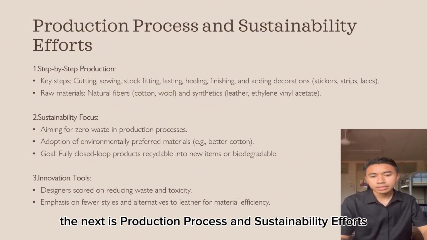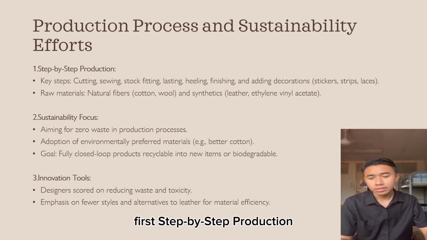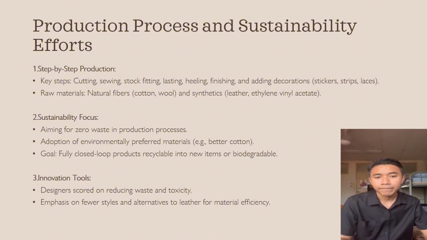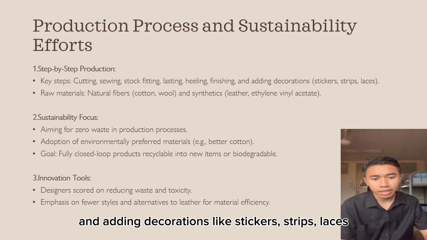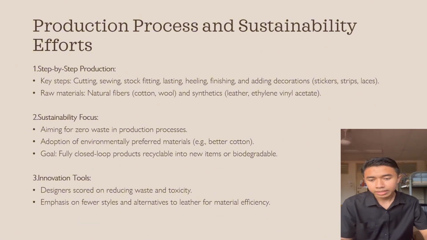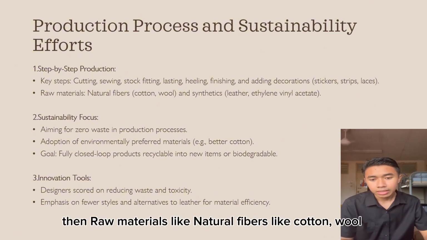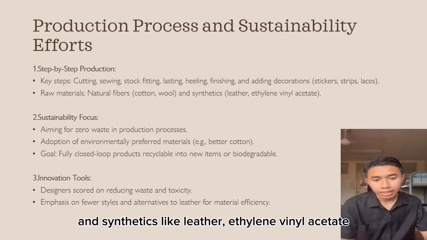The next is production process and sustainability efforts. First, step-by-step production. First is case stick. First cutting, and then sewing, stock fitting, lasting, healing, finishing and adding decoration like stickers, stripe and lace. And then raw material like natural fiber like cotton or wool, and synthetic like leather, ethylene and vinyl acetate.